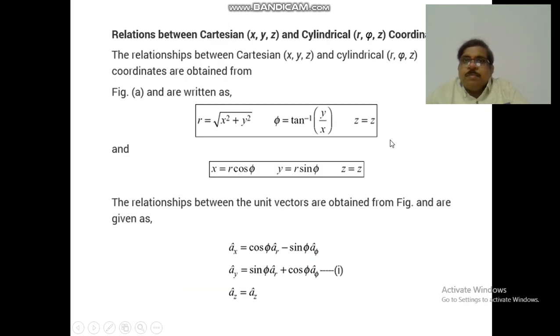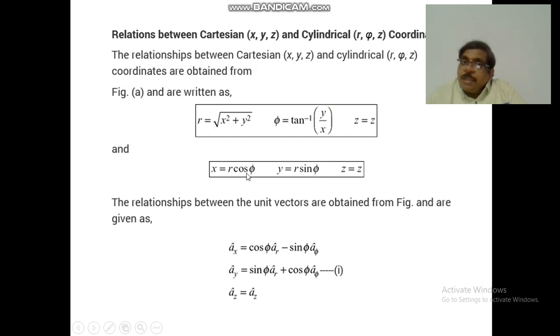The relations between the Cartesian coordinate system and the cylindrical coordinate system. Suppose the location of a point is represented in one coordinate system and we want to convert it to the other coordinate system, these relations will be helpful for us. If it is given in the Cartesian coordinate system, x, y, z, then r is equal to root of x squared plus y squared, phi is equal to tan inverse of y by x, and z is equal to z.